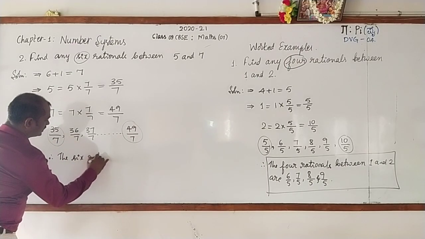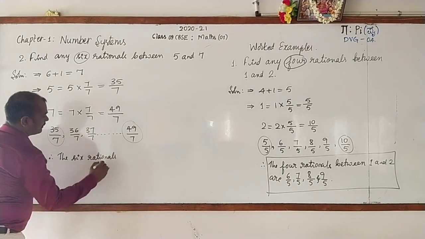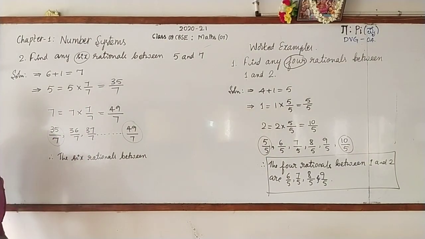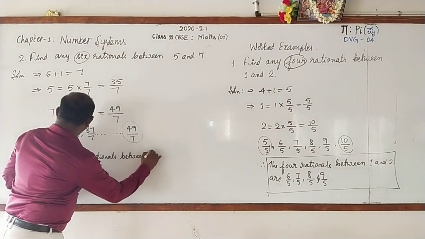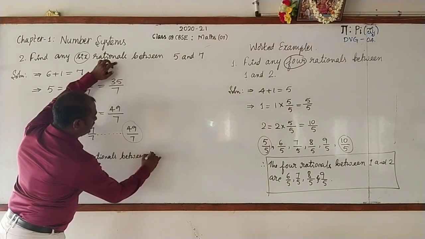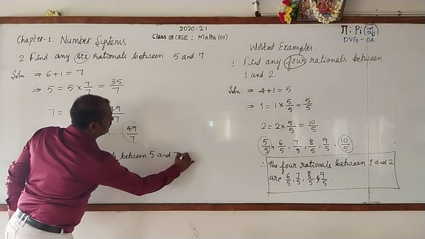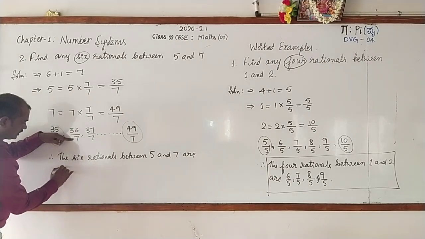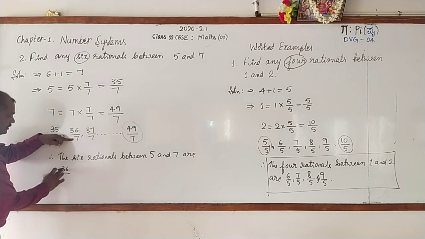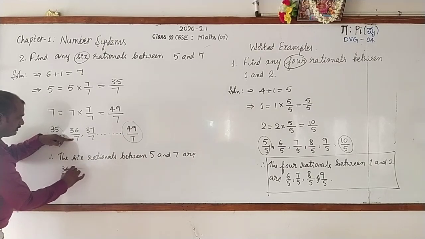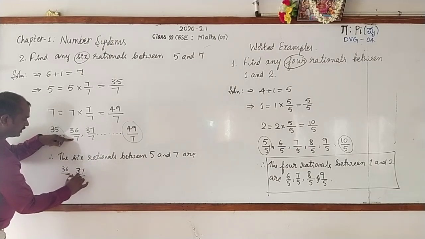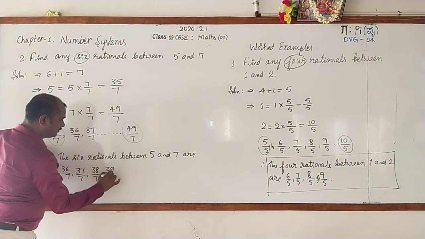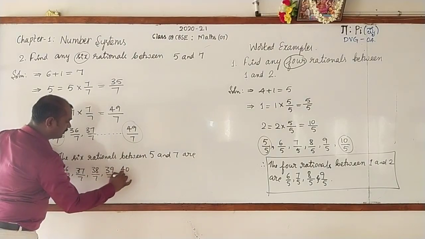the 6 rationals between 5 and 7 are, you can write any 6 continuous numbers: 36 by 7, 37 by 7, 38 by 7, 39 by 7, 40 by 7.